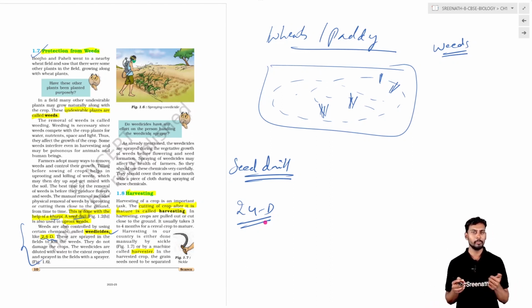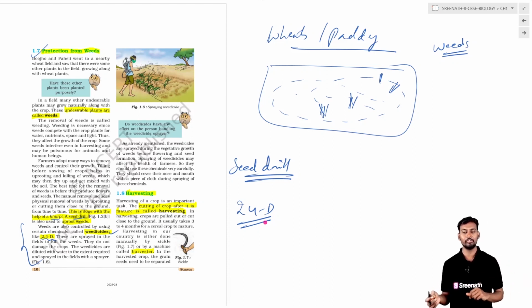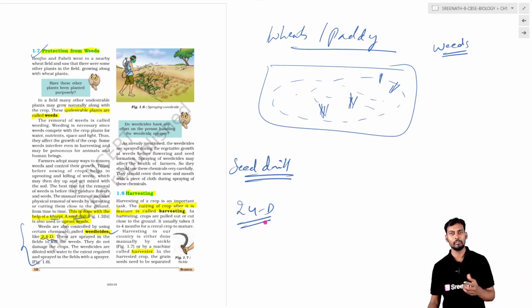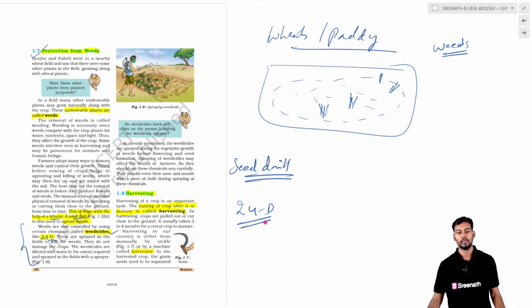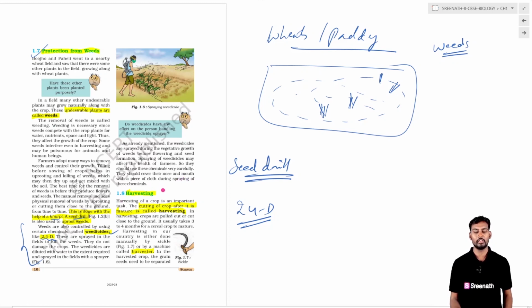This 2,4-D will be sprayed onto the crops so that the weeds will die without affecting the main crop. Later the dead weeds can be removed manually, by picking or plucking by hand. So this is about the weeds.